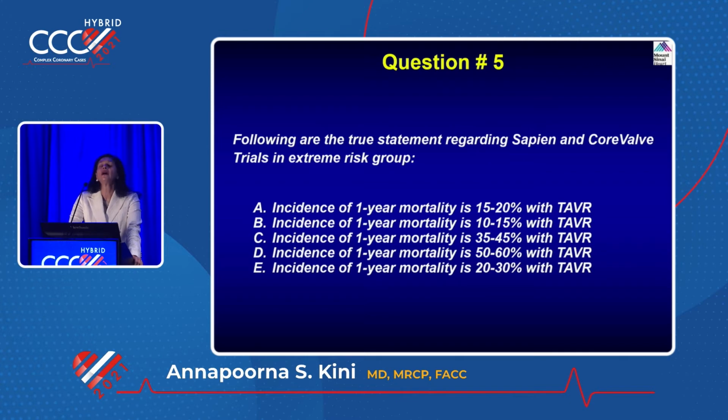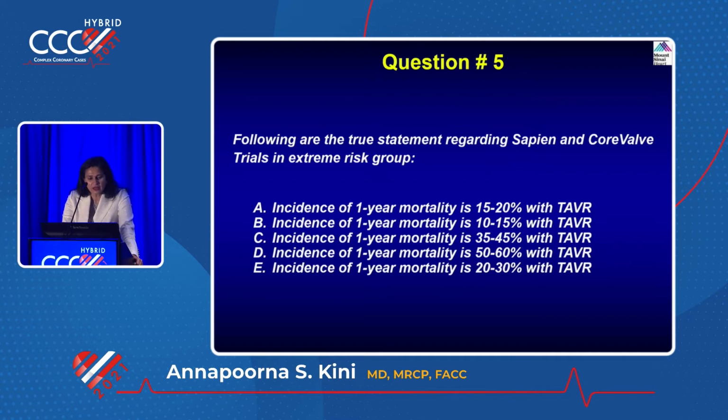What is the procedural mortality for these valves now? About 1%. CVA, like I mentioned, 2%. And then vascular complication, vascular bleeding, no more than about 3% or so. Everything has gone low. So whatever the trials showed, you have to remember these are 8-year-old, 10-year-old trials.